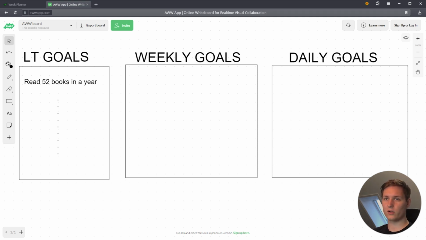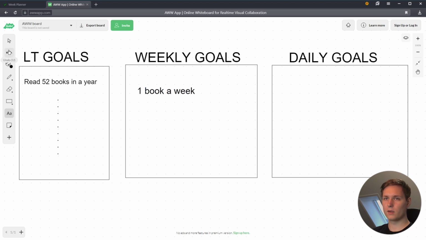So basically, you're going to have some long-term goals, as you can see right here. And these long-term goals could be, for example, to read 52 books in a year. Obviously, you'd have more, that's why I have the dots here. So the next thing is you're going to make some weekly goals here, and they're going to be connected to your long-term goals. So say your weekly goal could be to, well, there's 52 weeks in a year, so one book a week. Pretty easy.